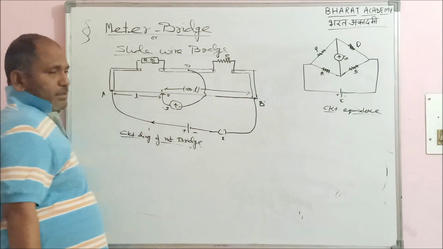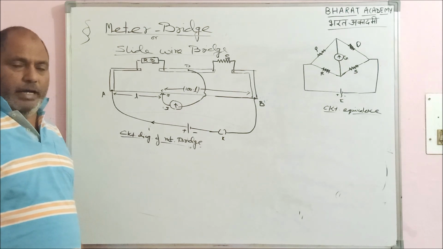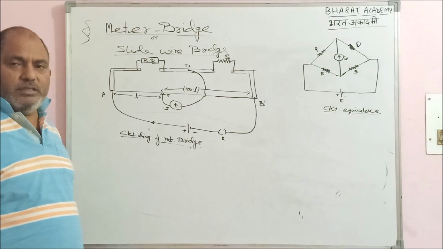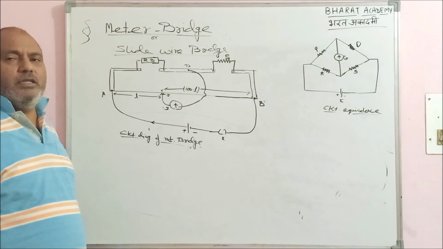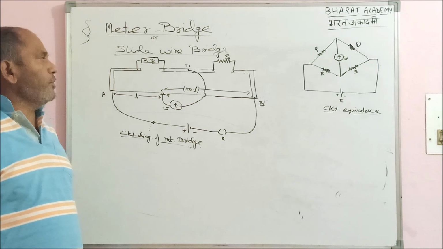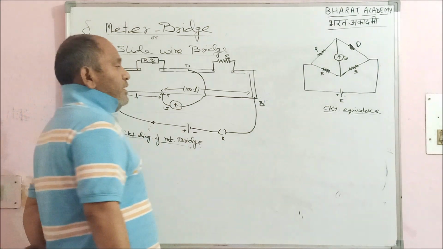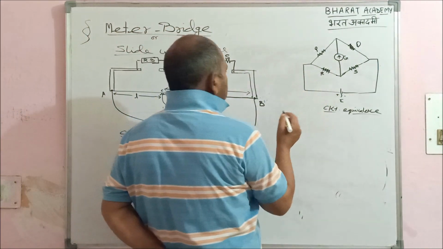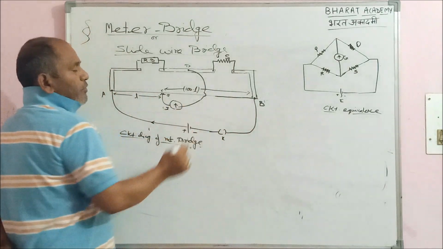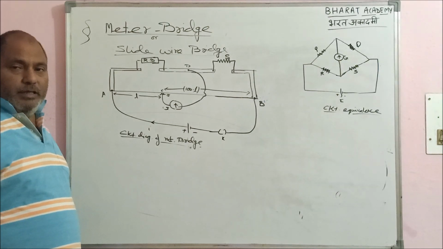Actually, it is a device based on the principle of the Wheatstone bridge, and it is used to find the value of an unknown resistance and the resistivity of the metal of the wire of that unknown resistance. So as we were saying, so far as the principle is concerned, it consists of, first of all, a wire of 1 meter. This AB is 1 meter, 100 centimeters. That's why the name meter is applied here.